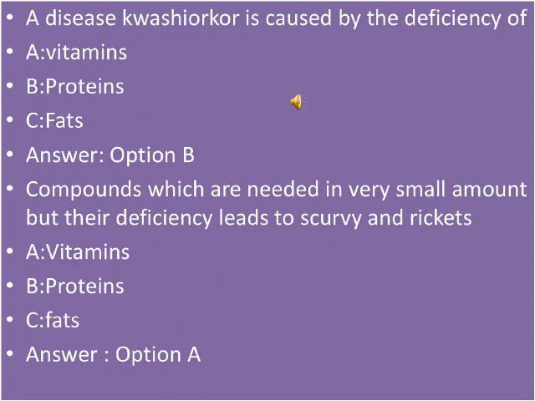The disease kwashiorkor is caused by the deficiency of. Option A is vitamin. Option B is protein. Option C is fat. So the right answer is option number B, which is protein. Compounds which are needed in a very small amount but their deficiency could lead to scurvy and rickets. Option A is vitamin, option B is protein, option C is fat. So the right option for that is option number A.